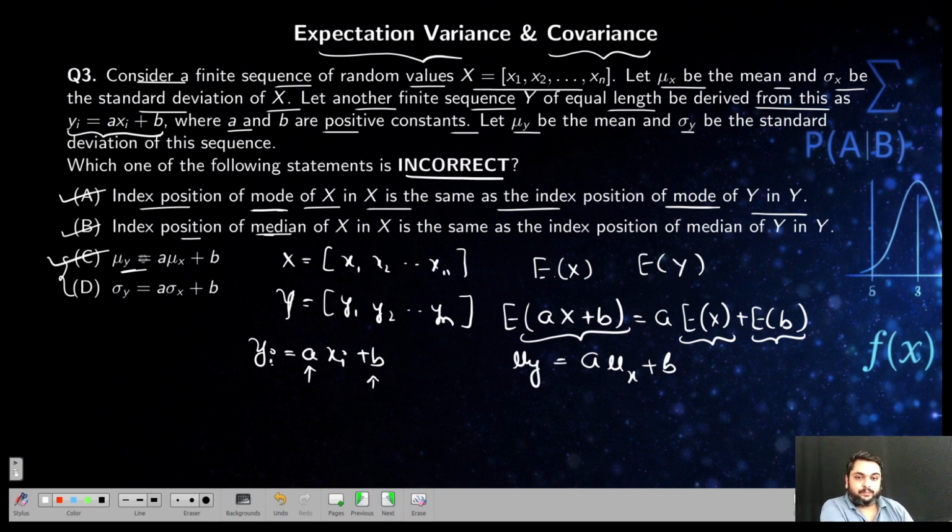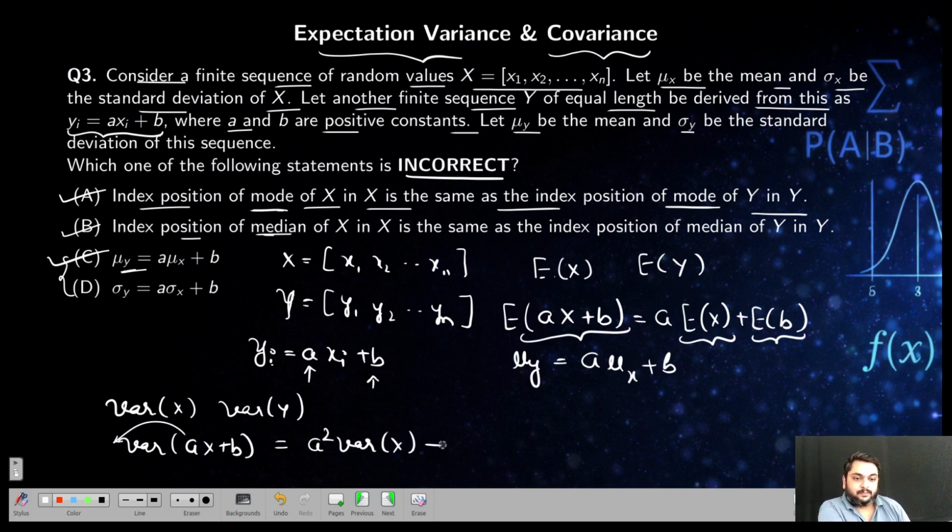So this is true. Now similarly you check for variance: variance of X and variance of Y. What is the variance of Y? That is nothing but the variance of aX plus b. Now here the linear property will not apply directly. When we take the variance, I have to square a when I bring it outside. So it is a squared variance of X plus variance of b. The variance of a constant is always 0. Remember this property. Definitely in this exam they will ask a question based on this.